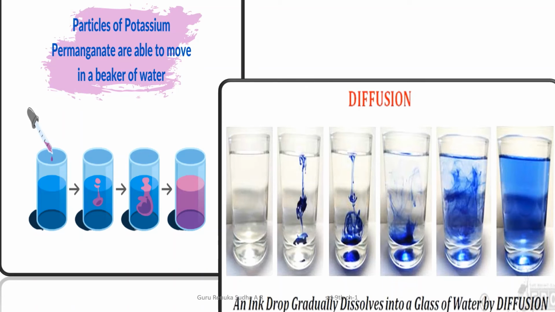Here is the picture you can observe clearly. Using an ink dropper, some drops of potassium permanganate have been put in a glass containing water. See how that drop starts to combine, move and spread in the water, and how it completely changes the color of the water. This is diffusion.